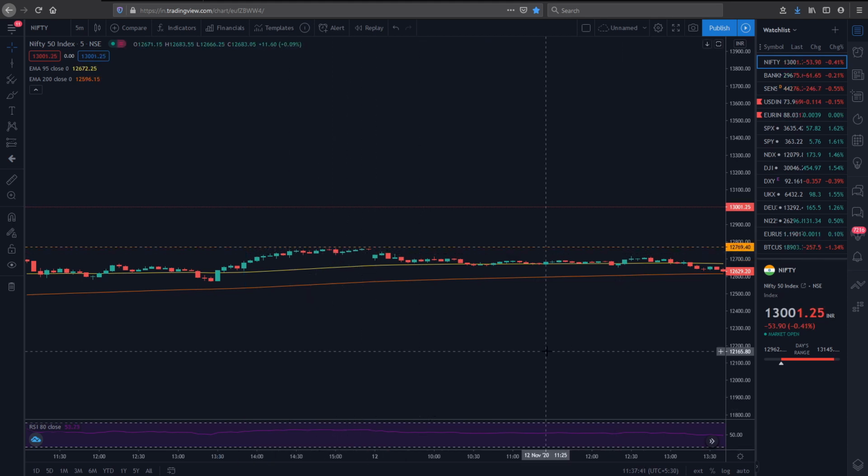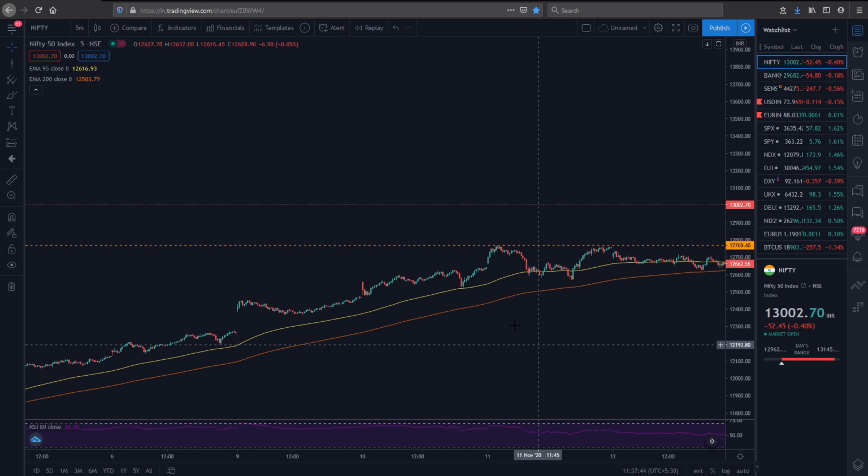And what is support? Support is the downward point, where the stock refuses to go below that point. Let's understand what support is. At this lowest point, you can see here, is our support level, because the stock price goes there, then goes up to this point, then goes up to this point. So this is the very crucial point, 12,570, because the stock refused to go below this point.